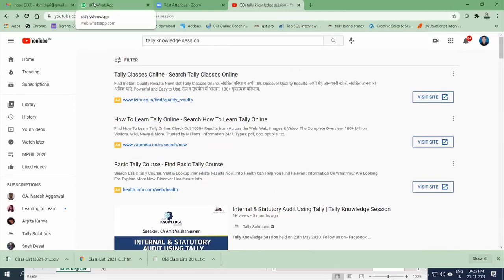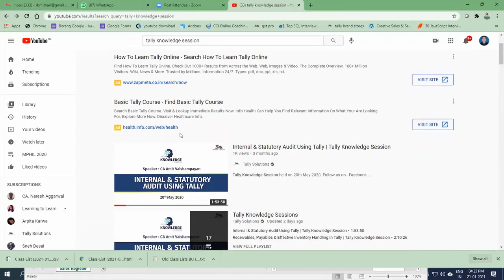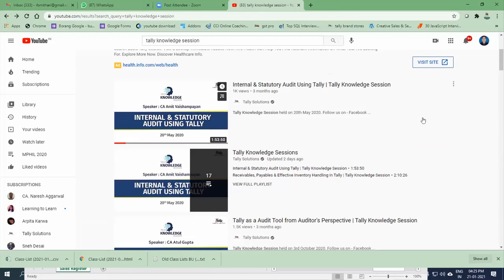In fact, I would like to add, Rajendra sir was one such participant in Tally Knowledge Session. He attended, I think, 2-3 sessions. I've seen him. From there, in fact, he is the speaker now. He volunteered. Yes, sir. We have to learn each and every day. For the last 15 years we are working in Tally, and each and every day we find something new that Tally has done, which was missed by us.